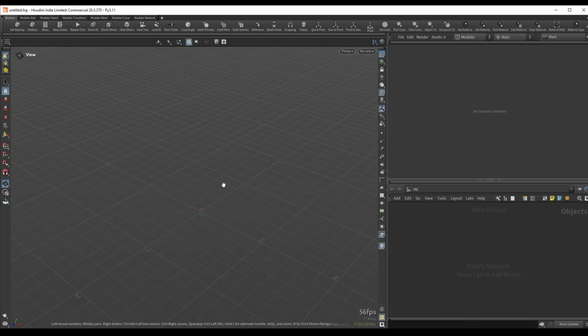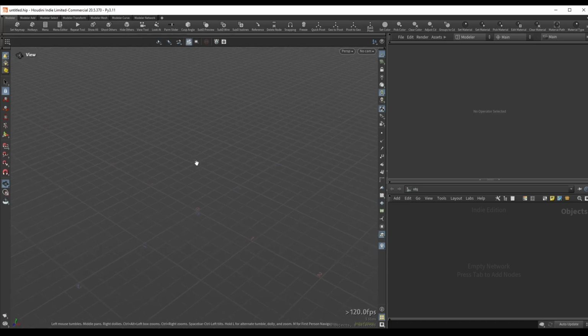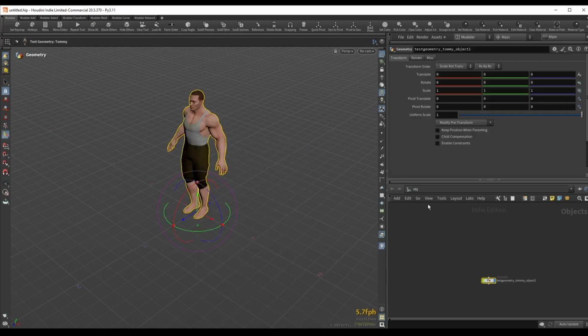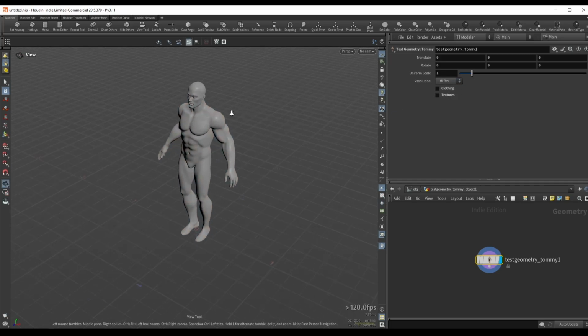So like I mentioned earlier, there are really a lot of tools, way too many to cover in one single video, but one final thing that I want to go over is some of the retopology tools. And for this we are going to need something to act as our high resolution mesh. So I will just drop down a Tommy test geometry in our scene, and let's go ahead, let's get rid of clothing and textures. So let's say that I want to use this as my geometry template.